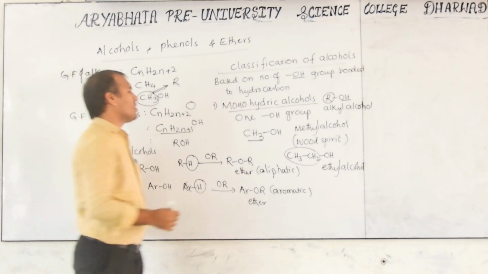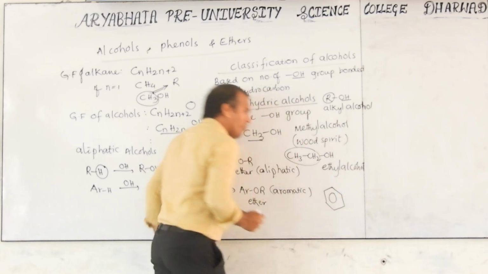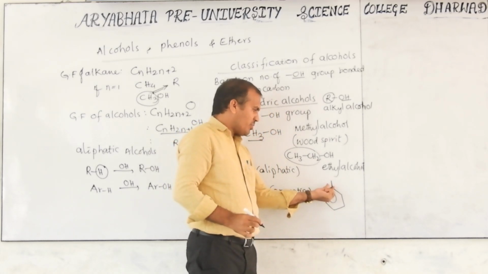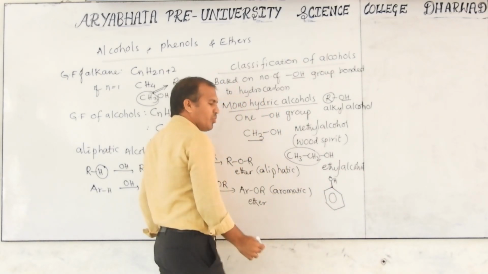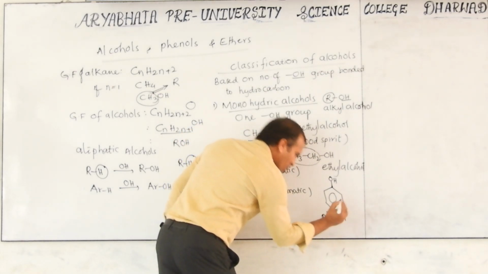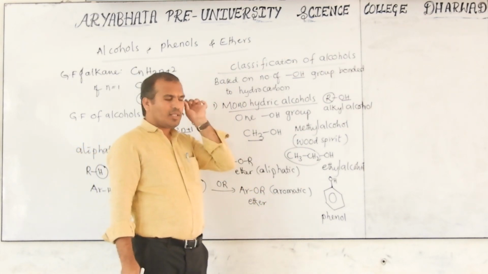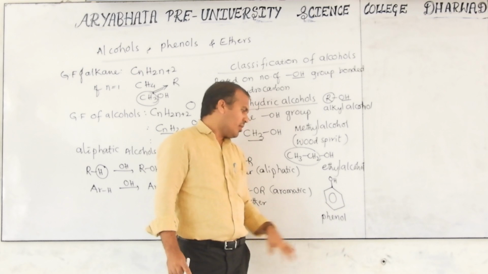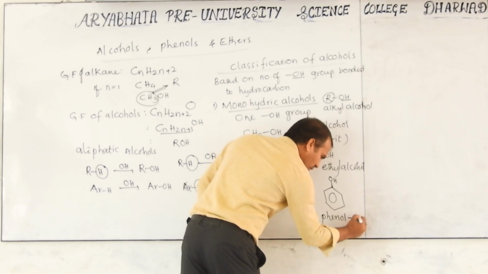Similarly, aromatic also has. In this aromatic, consider benzene. In every carbon one hydrogen is present. Now the hydrogen present at the first position you can remove and bond with OH, that is the hydroxyl group, bonded directly to benzene. Then this is called phenol. Phenol is a common name as well as an IUPAC name. That's why phenol is also called hydroxybenzene. But phenol is also considered an IUPAC name.